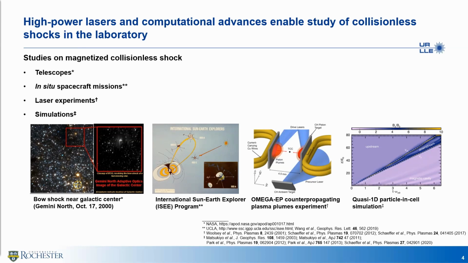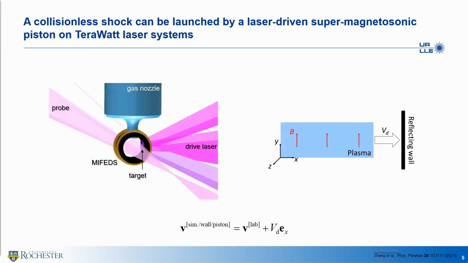The first image is a bow shock near the center of our galaxy, the second is the International Sun-Earth Explorer program started from the 70s, the third is an OMEGA EP counterpropagating plasma plumes experiment. The last one is a quasi-1D particle-in-cell piston-driven shock simulation. In our work, the left-hand side cartoon is the experimental schematic.